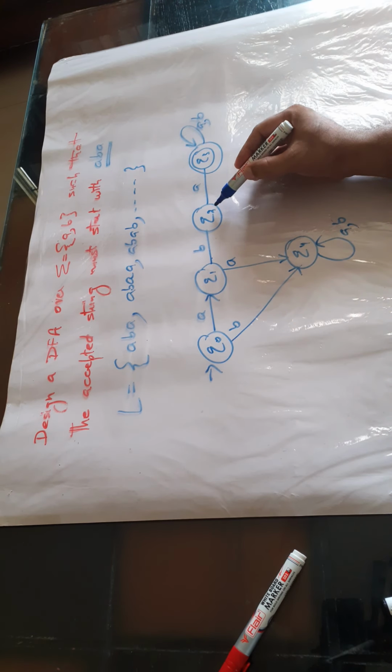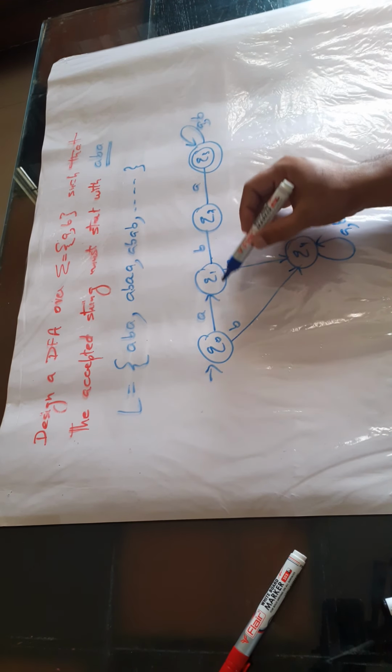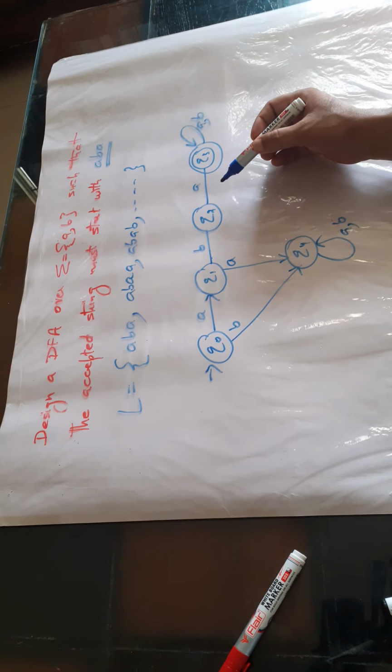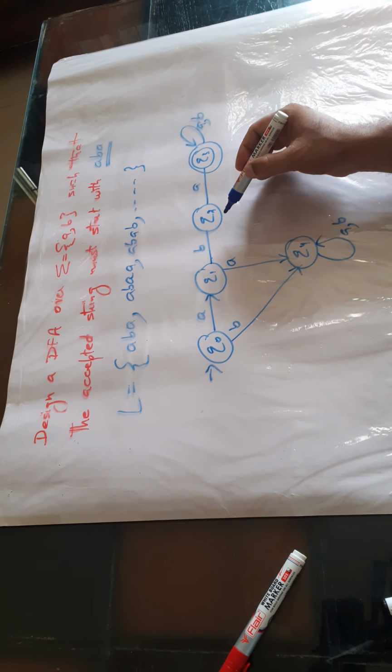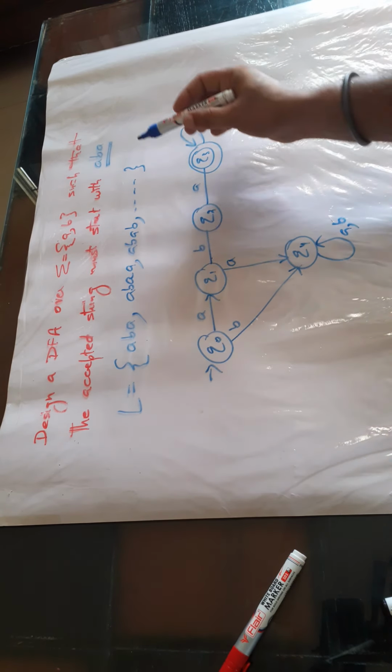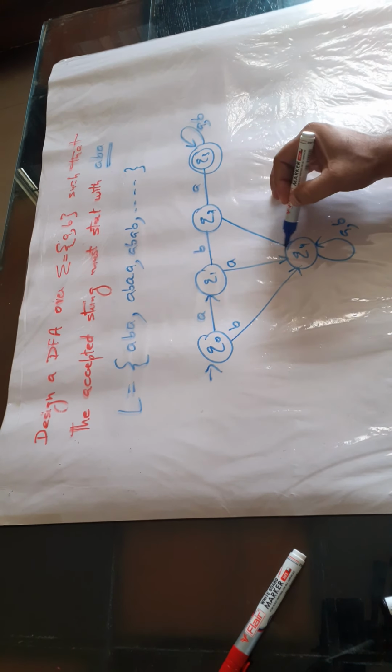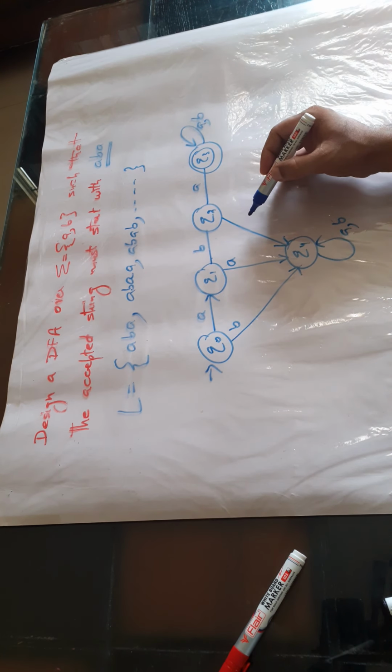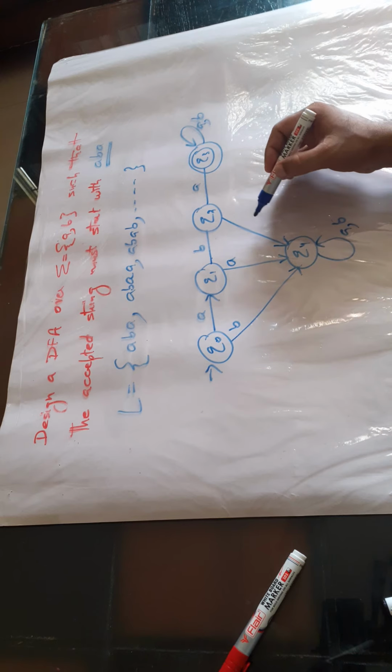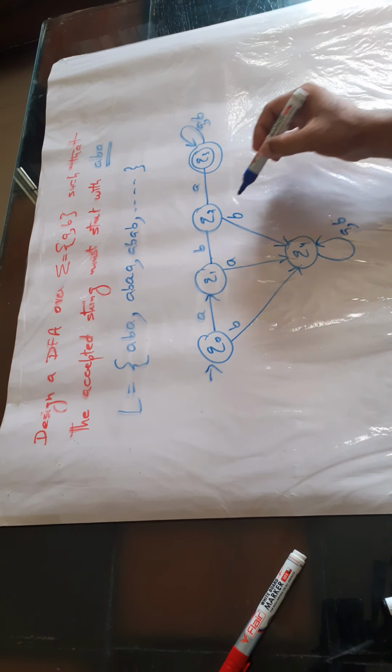Similarly, at Q2, if we have B, then ABB or any combination like this disturbs the given condition that the string must start with ABA. So that's why we have taken the dead state with the input symbol B.